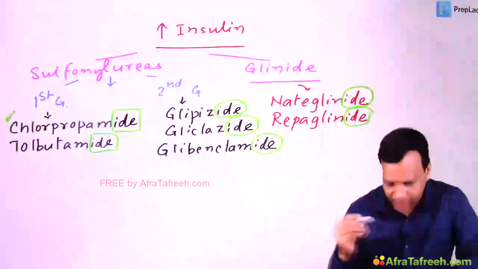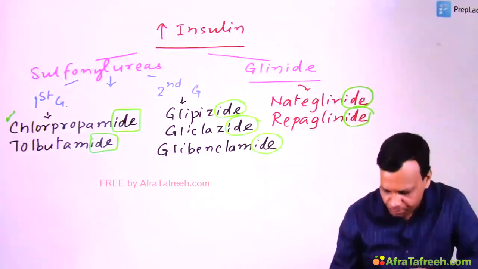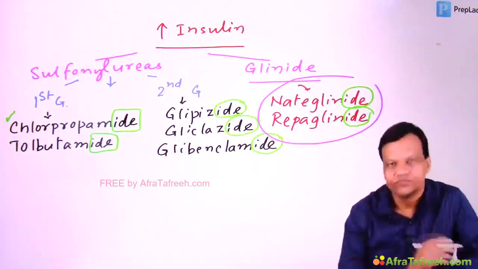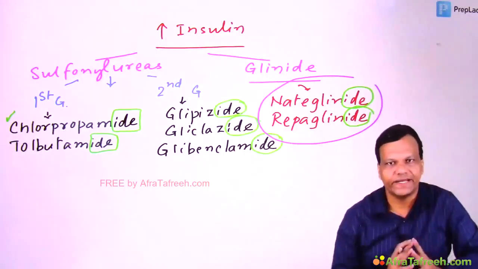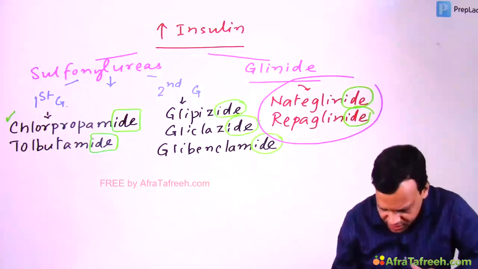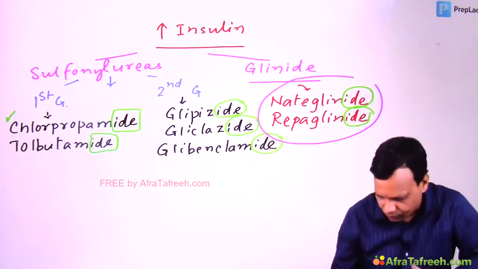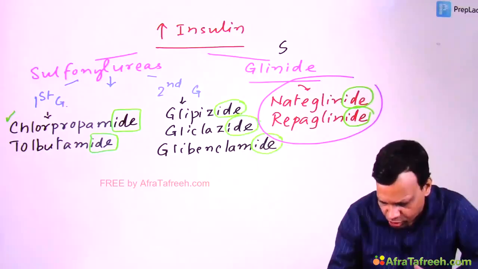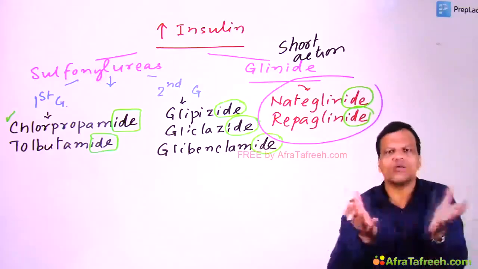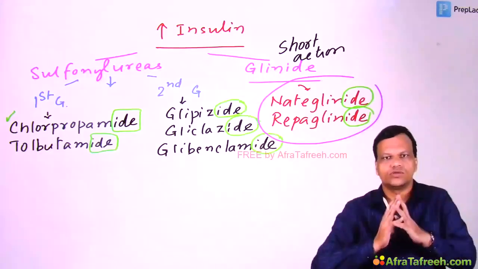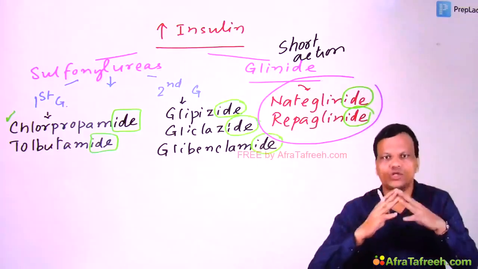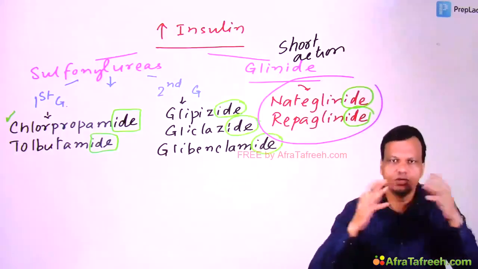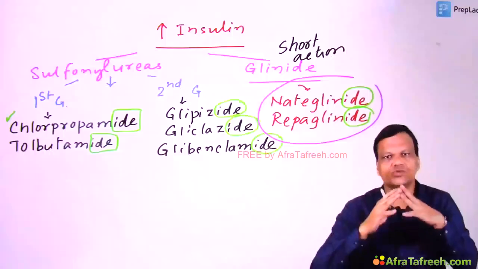Okay. Then coming to meglitinide group of drugs. The special point about meglitinide group of drugs is these drugs have a very short duration of action. They work for around 1 hour only. So do you want to control blood sugar for 1 hour only? Obviously not. So what will be their clinical use?